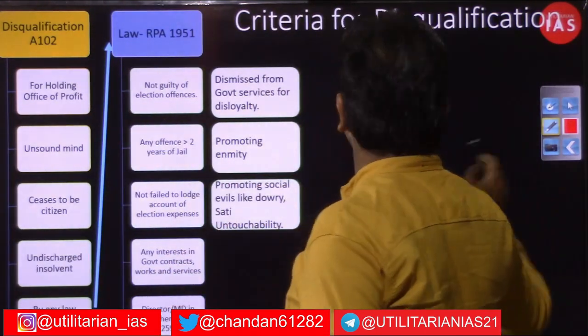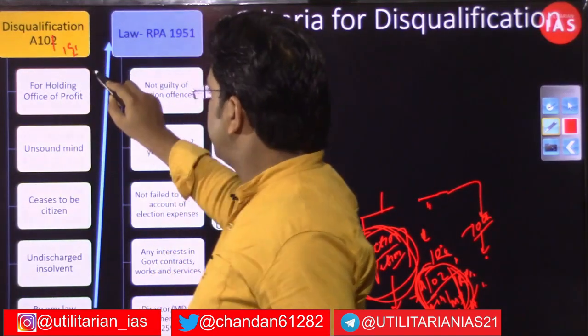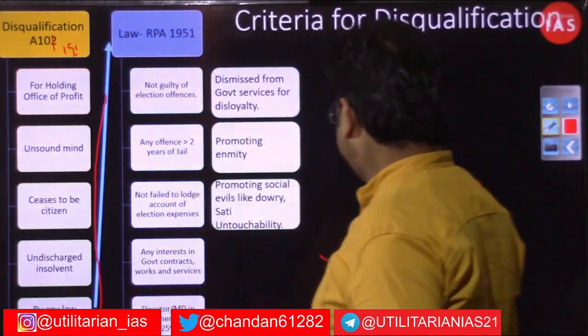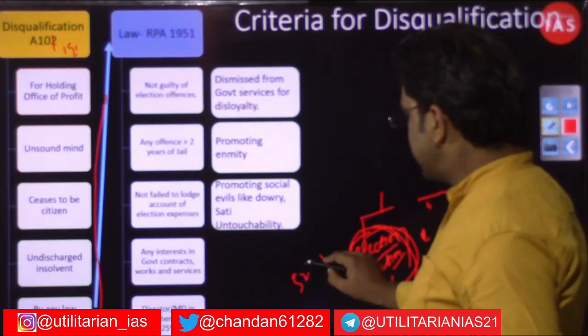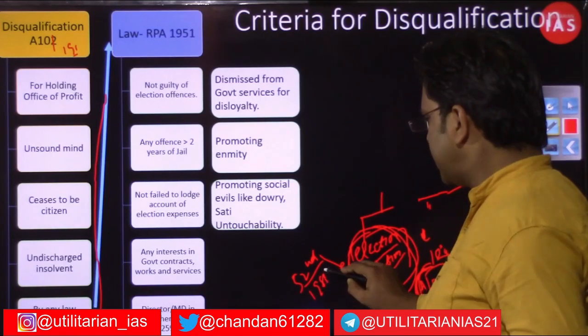Here Article 191 should have been mentioned as well. So there are certain grounds mentioned in Article 102 and Article 191 by the 52nd Constitutional Amendment that we will be talking about. What was this 52nd Constitutional Amendment? We will be talking about it, right?